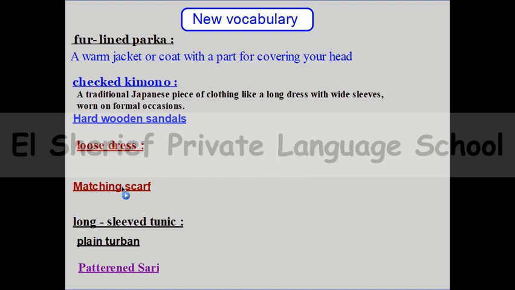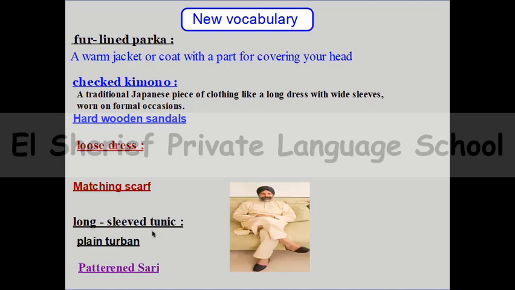Let's go to the next word, long sleeve tunic. Long sleeved means that on his arm he's wearing a long sleeve, and this part is the tunic, which is a famous clothing for Japanese or like that. So here we can say that this is a long sleeved tunic.